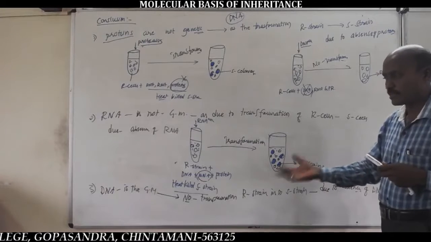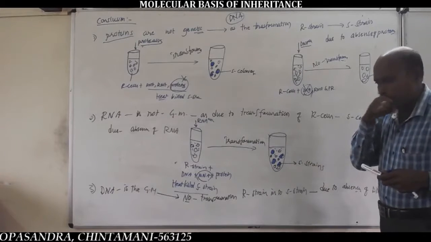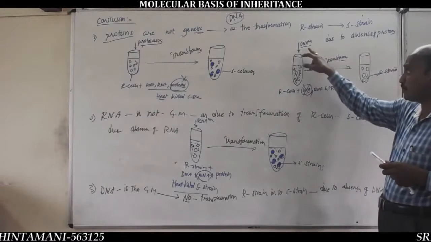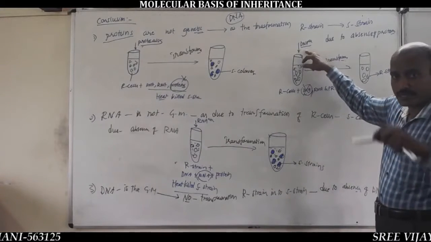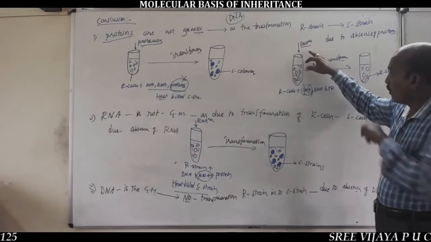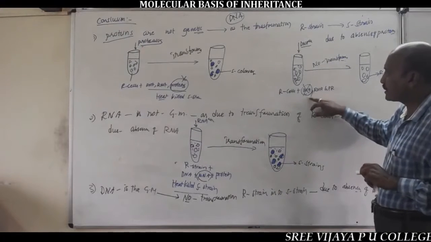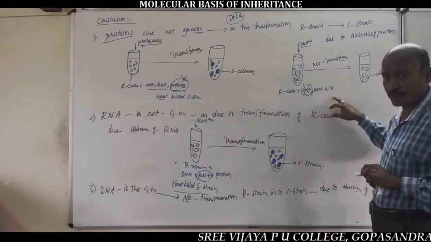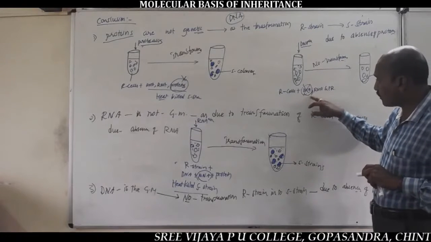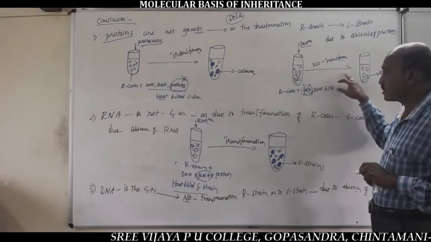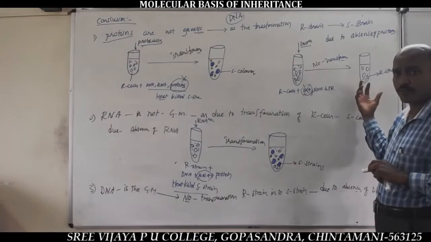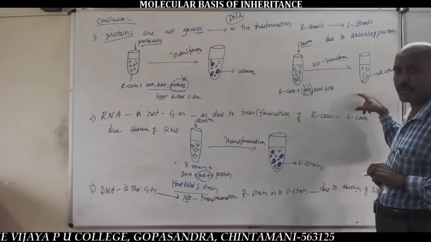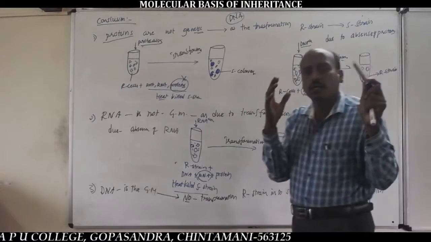And in the last step, DNA is absent due to the addition of DNase enzyme. Here the DNase enzyme destroys the DNA, leaving RNA and proteins. So even though RNA and proteins are present, in the absence of DNA there is no transformation, no conversion of R colonies into S colonies. The culture medium contains only R colonies.